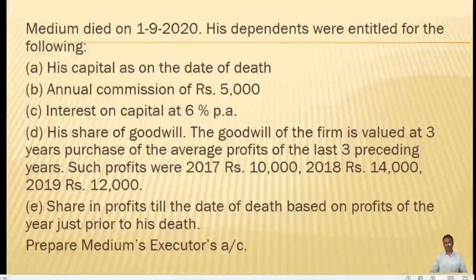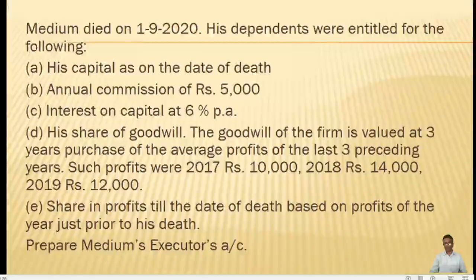The other two items here: one is goodwill. The goodwill will be valued at 3 years purchase of the average profits of the last 3 preceding years. So here there is a clear mention of the average profit. Average profits of the 3 years, that is 2017, a profit of 10,000, 2018 profit of 14,000 and 2019 profit of 12,000.